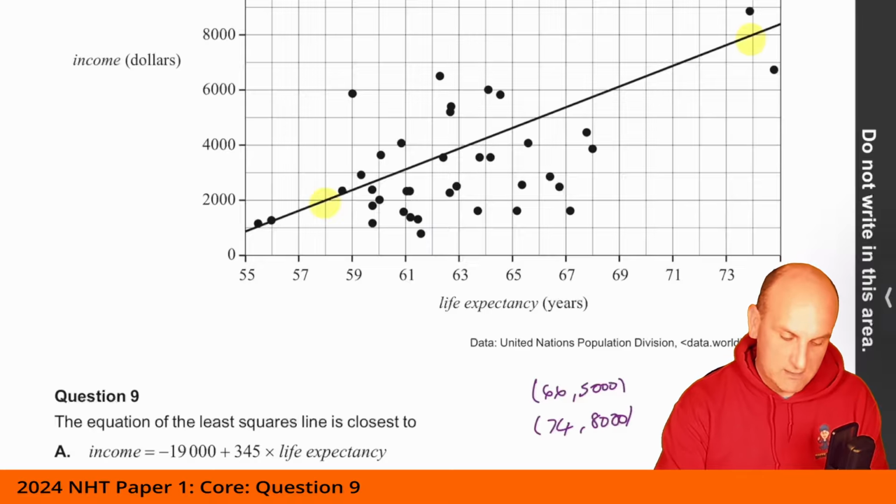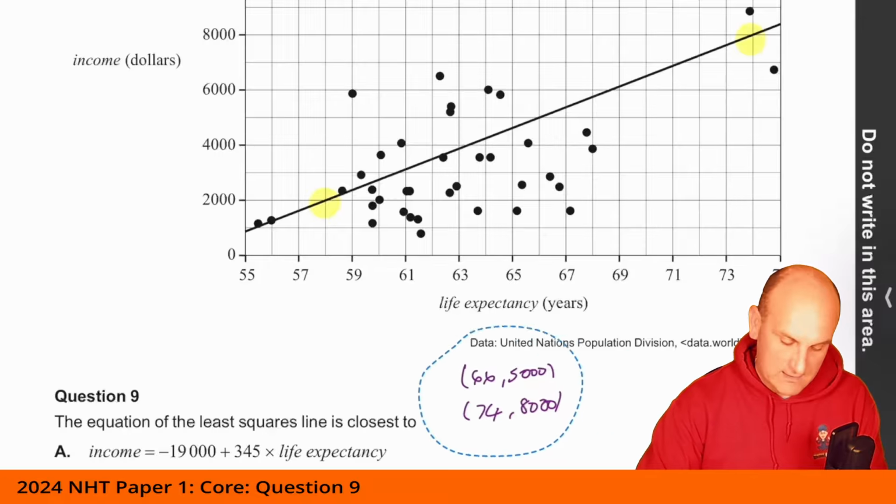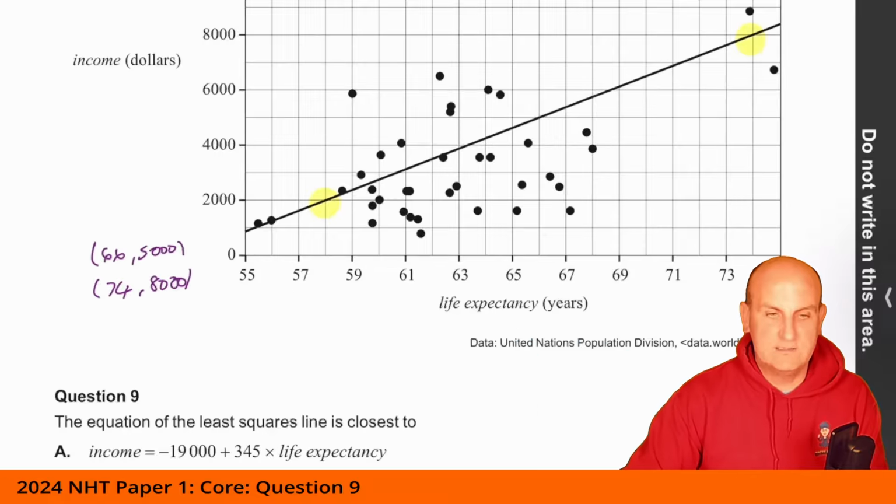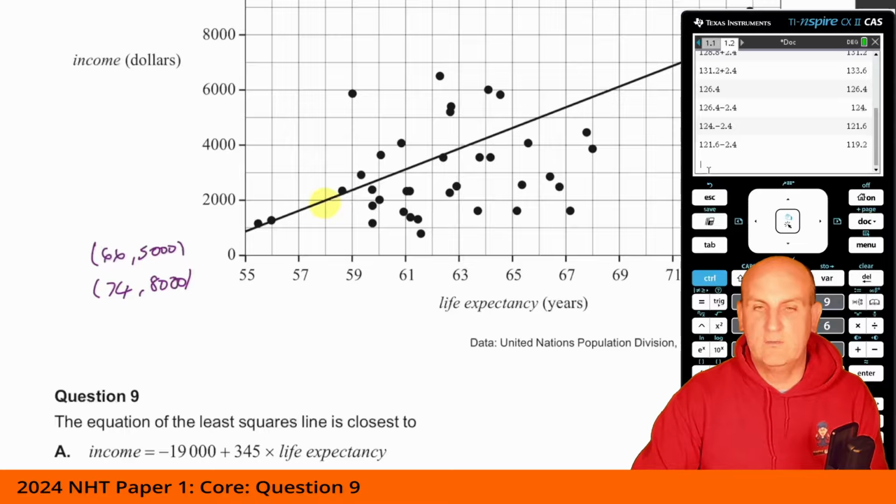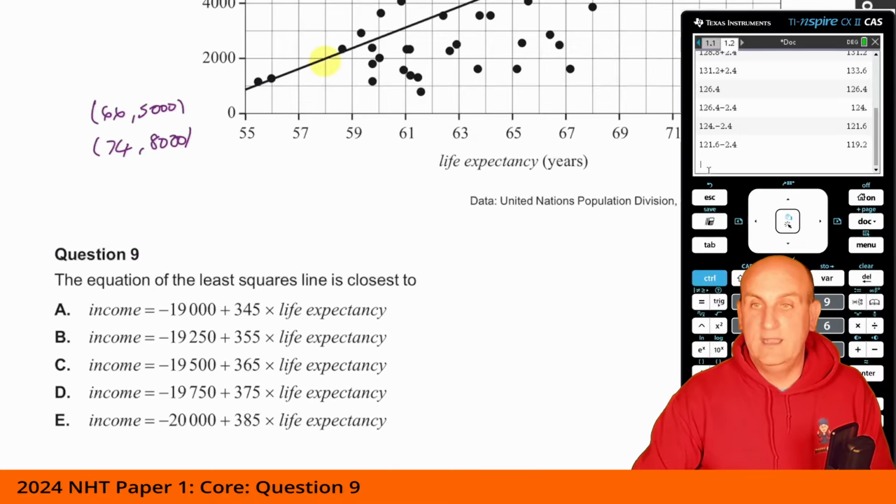Now, again, I'm just going to squish this stuff over here so that when my calculator lines up, it's not going to get in the way of anything. Because you're going to ask, well, how can I use my calculator? Believe it or not, your calculator can find least squares lines from two coordinates. It's one of the best things we can use it for.